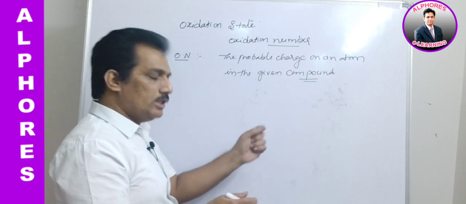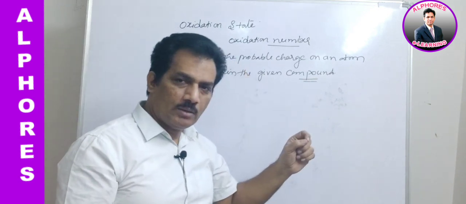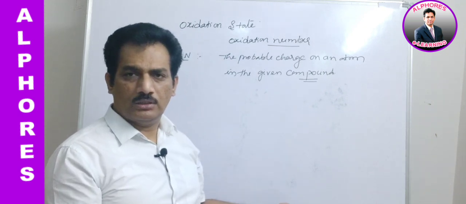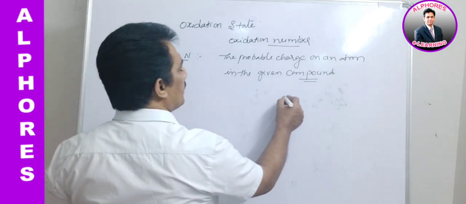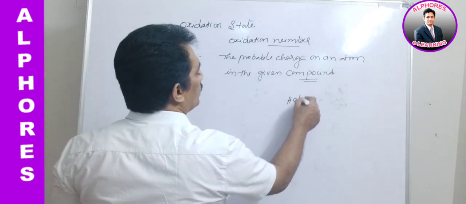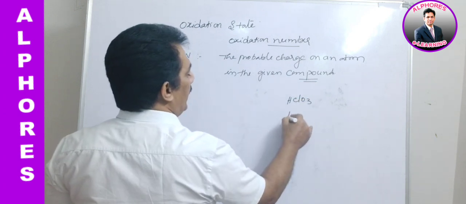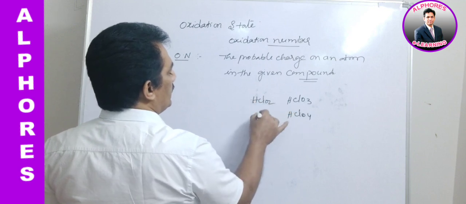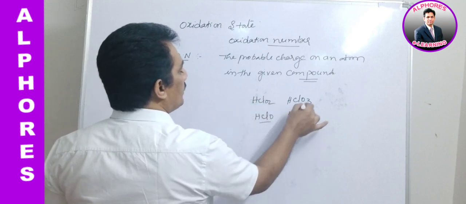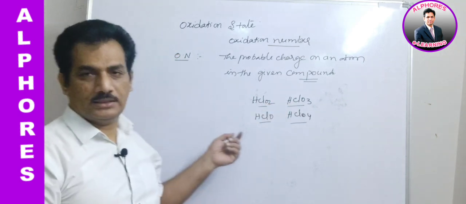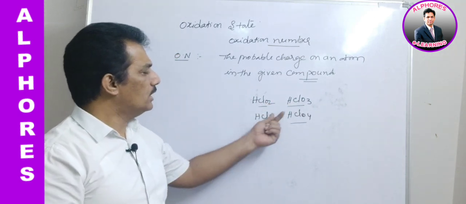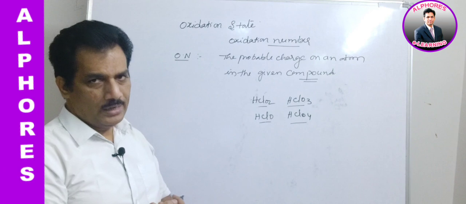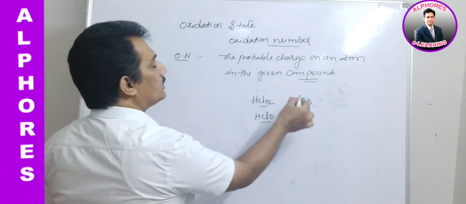What does it mean? Remember, for the same elemental atom in different compounds, the element will have a different probable charge. Let me give one example: HClO3, HClO4, HClO2, and HClO. These are different compounds, actually oxyacids, but you need not worry about that. Here they are compounds of chlorine, with chlorine as the central element. And now the chlorine oxidation state.